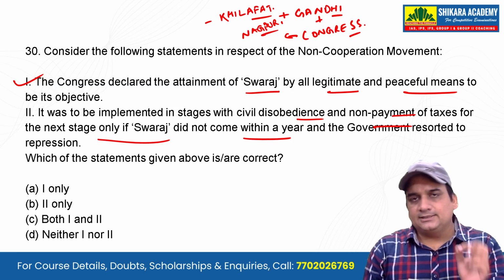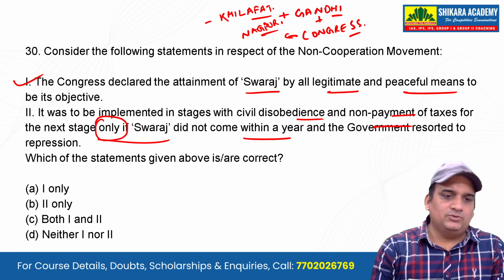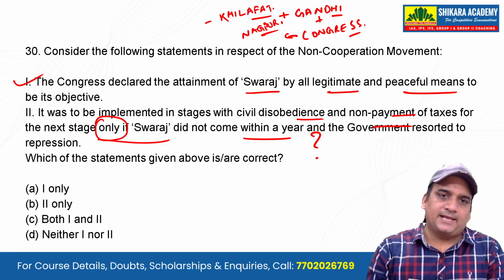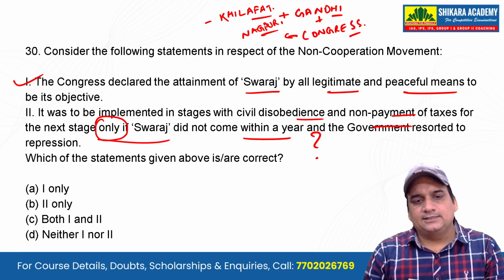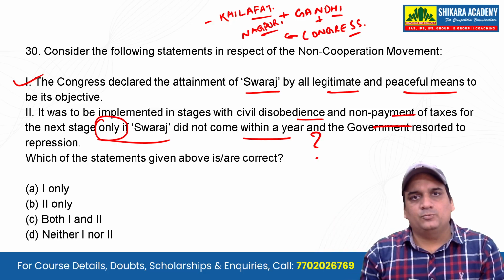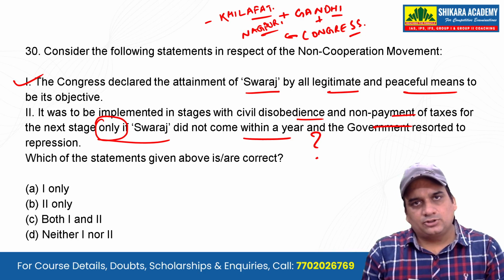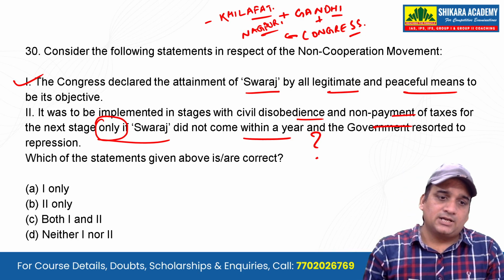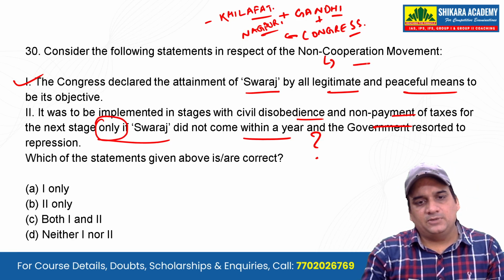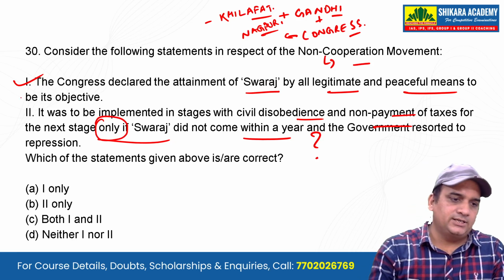Again, I will say there is one point here. Only this is something which can make it a question mark. Otherwise, yes, this was a plan by Gandhiji that we will take it in stages. First, the non-cooperation movement will be launched, and if it does not achieve success, then in the next stage we will launch the civil disobedience movement. But why was it not launched after the non-cooperation movement? Because the Chauri Chaura incident happened, and because of it Gandhiji called off the non-cooperation movement. Otherwise, it was going to be launched.